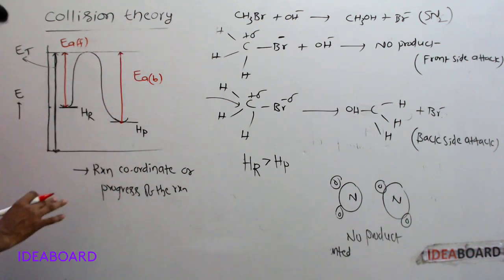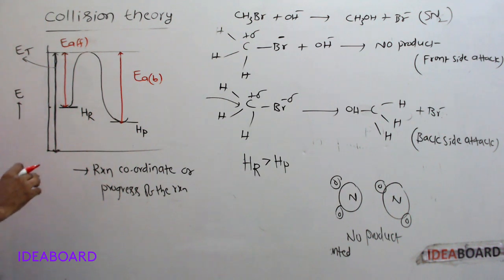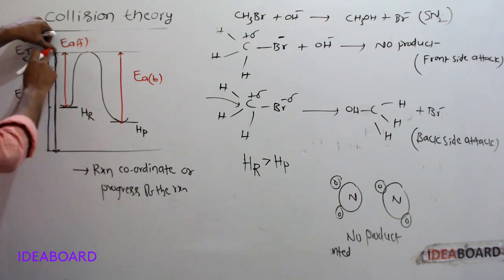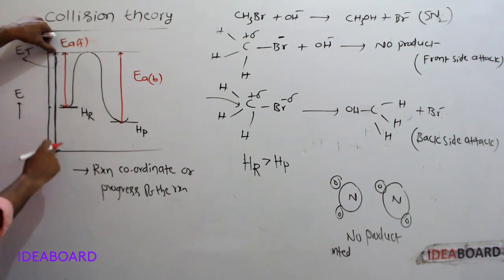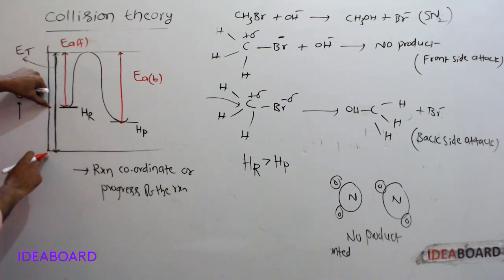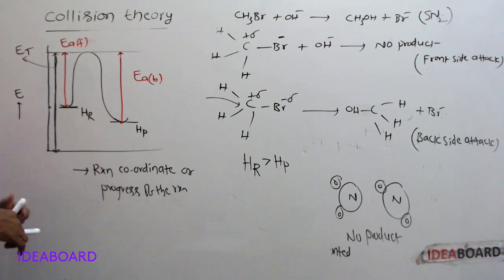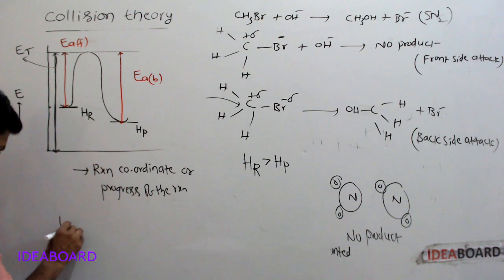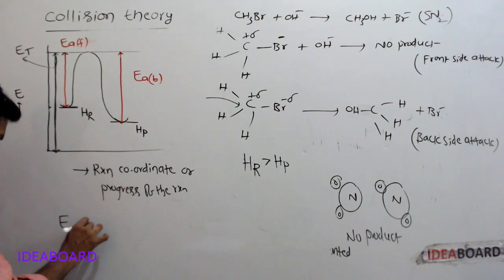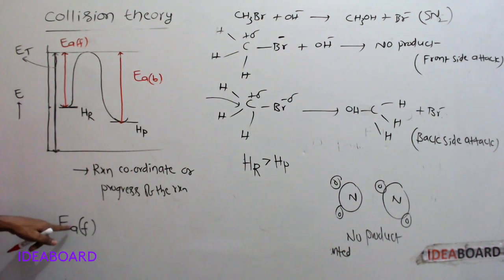So for forward reaction, how much is the activation energy? I am writing EAF, which is the activation energy of forward reaction.